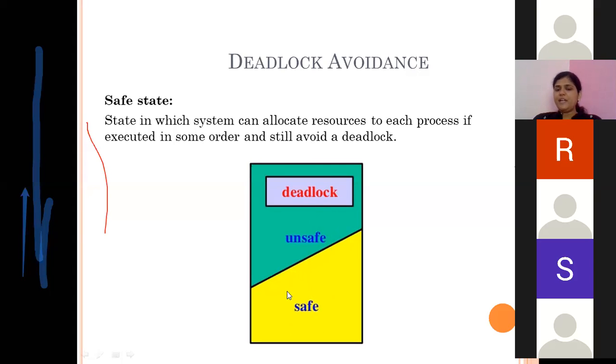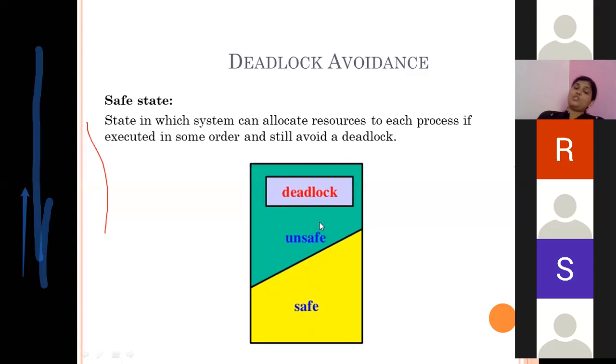If we can identify that the system can go in safe state, that means there is no chance of any deadlock. So it doesn't mean if there is no safe state, that means there is a compulsory deadlock. No. If system is there in unsafe state, there might be the chance of deadlock. It is not compulsory, but there might be the chance of deadlock.